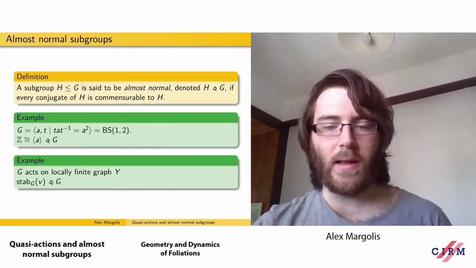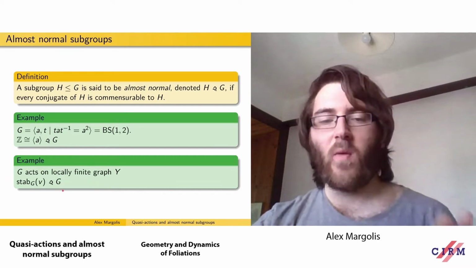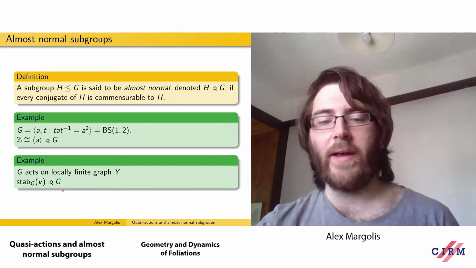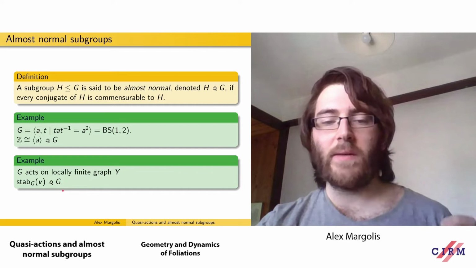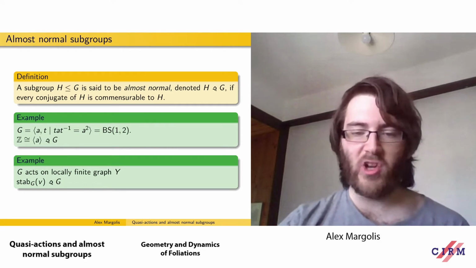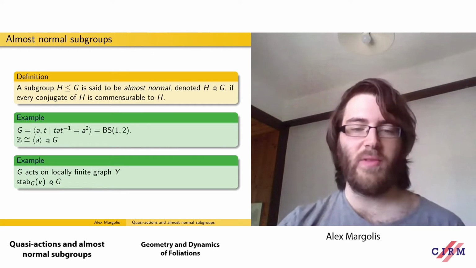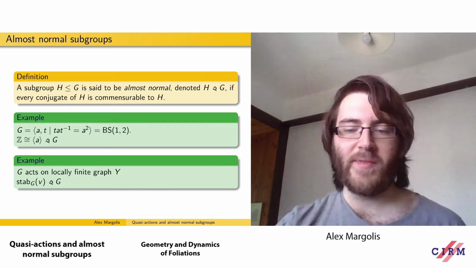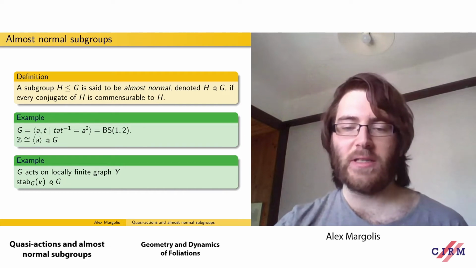As a more general example, if we have a group G acting on some locally finite graph, then the stabilizer of a vertex is an almost normal subgroup of G. So these are quite ubiquitous, and we can already see the connection between almost normal subgroups and discretizable spaces.